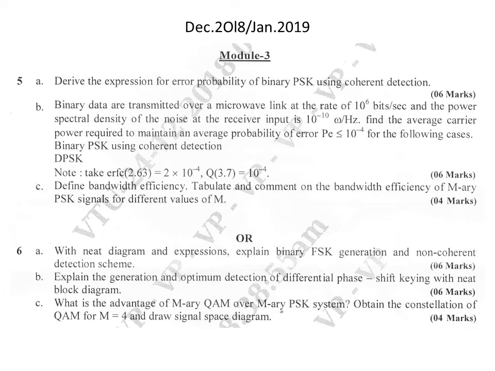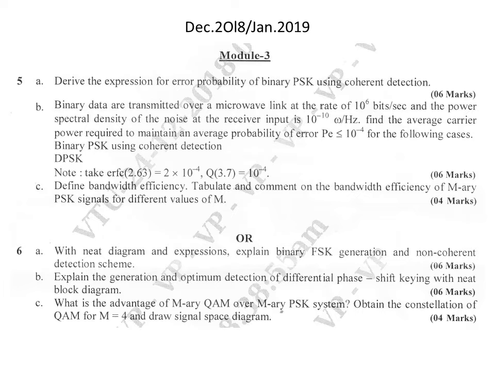The next question, that is one problem. The problem statement is: binary data are transmitted over microwave link at the rate of 10 to the power 6 bits per second, and the power spectral density of the noise at the receiver input is 10 to the power minus 10 watts per hertz. Find the average carrier power required to maintain an average probability of error that should be less than or equal to 10 to the power minus 4 for the following cases. The two cases are given here, that is binary PSK using coherent detection and DPSK.